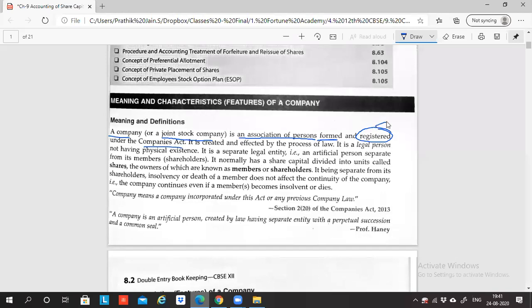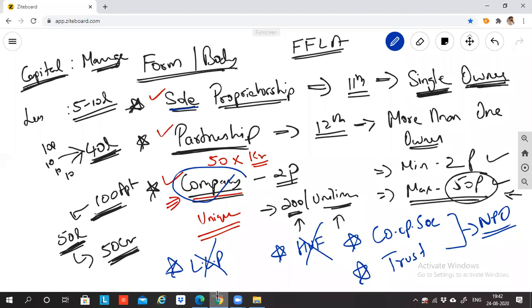What do you mean by registered? When we studied the concept of sole proprietorship in 11th standard, did you study that if I want to start a sole proprietorship business, I need to compulsorily register? Only upon registration can you start, or else you cannot. No, we never studied that. So a sole proprietorship business was never compulsory to register. Coming to partnership, we came across that registration of the partnership deed is optional.